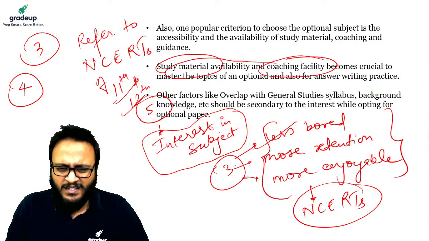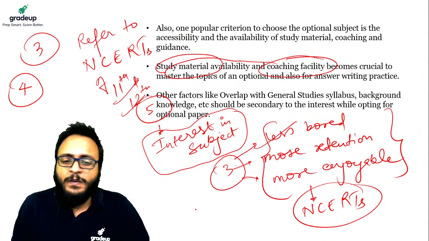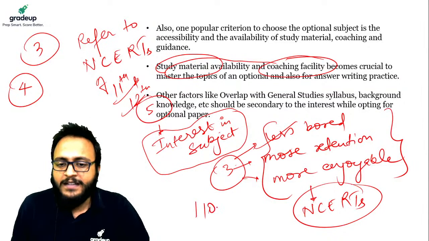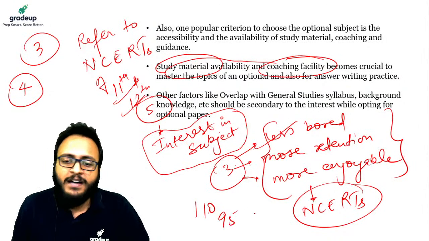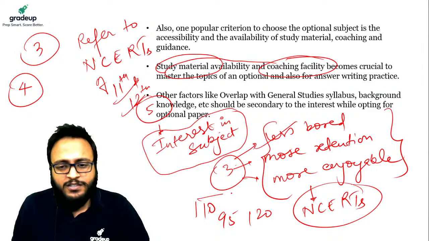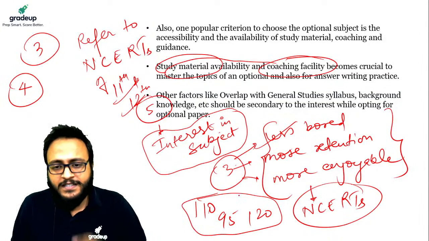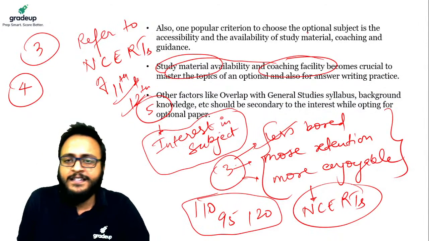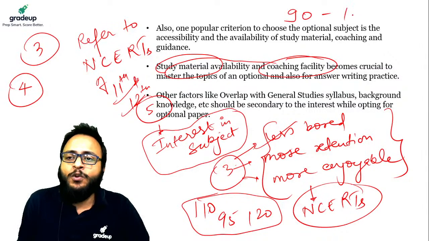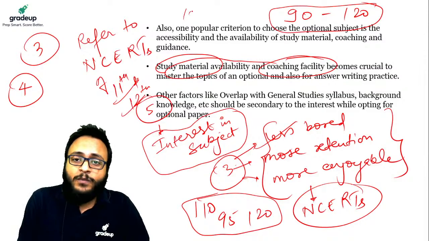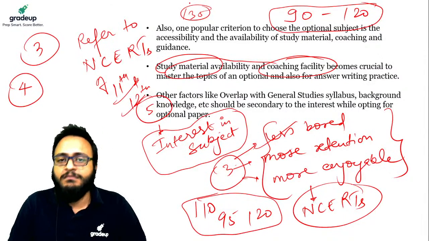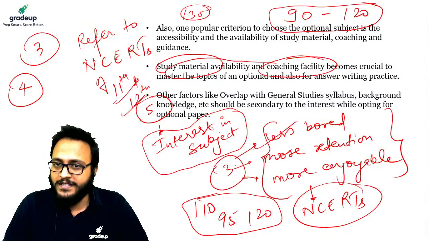If you have written sufficiently well, you will get like 110 marks, 95 marks, 120 marks at most. This is the range of most of the successful candidates. They vary between 90 to 120. Sometimes exceptionally they get 135, but that is beyond the obvious.